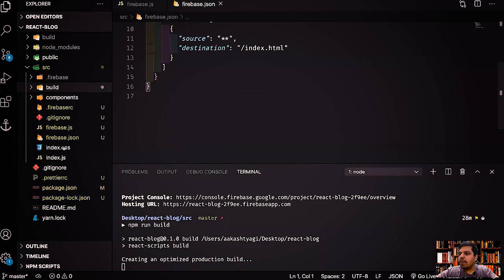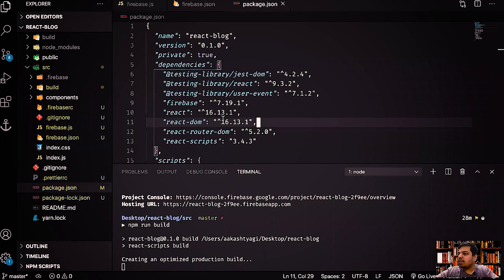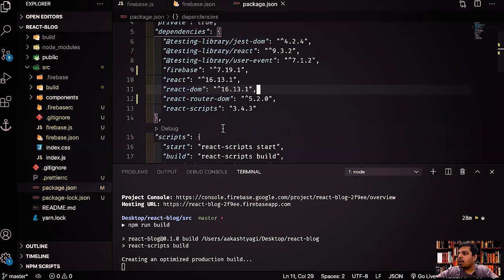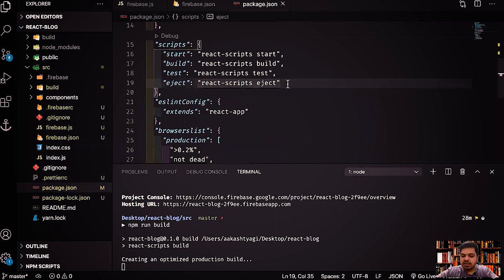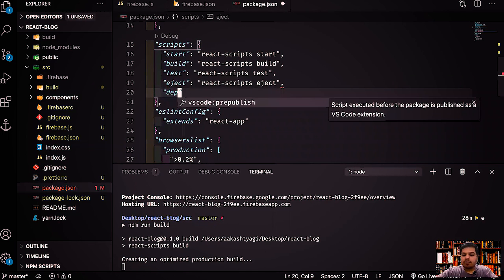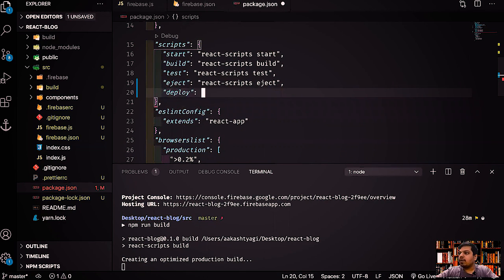In package.json, we'll add another command in scripts, which will say deploy, and this will simply be npm run build and then firebase deploy.